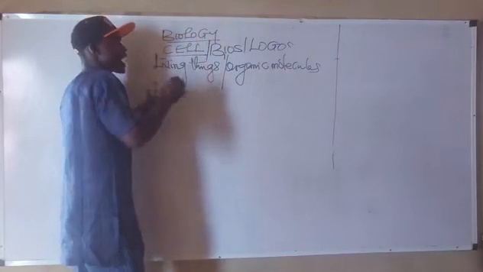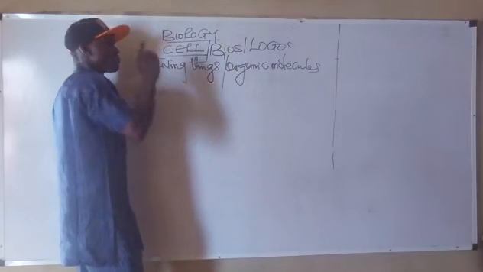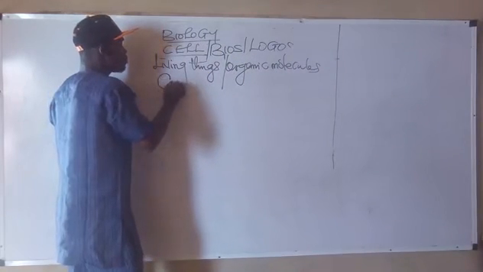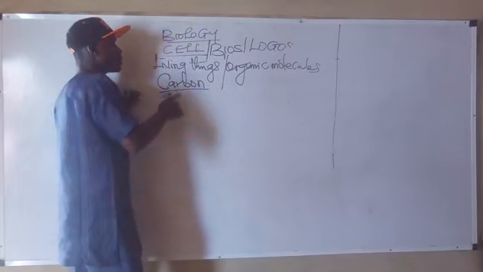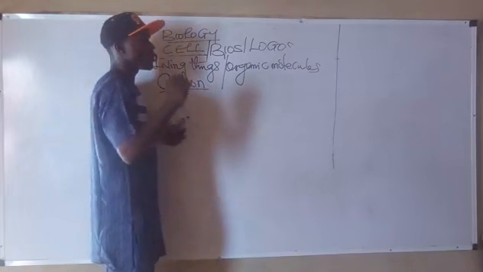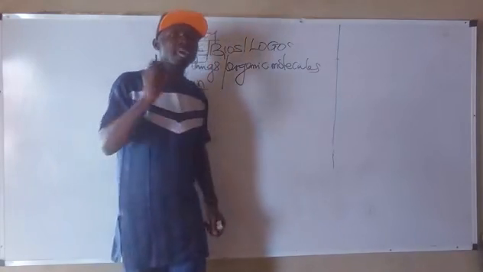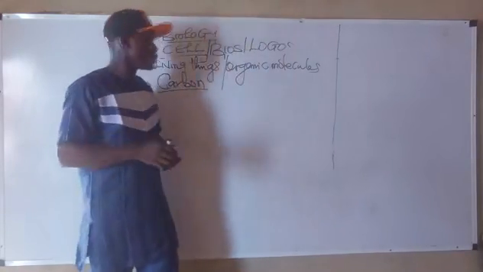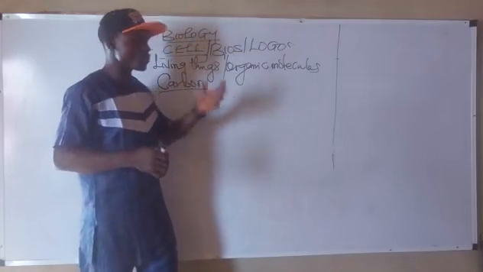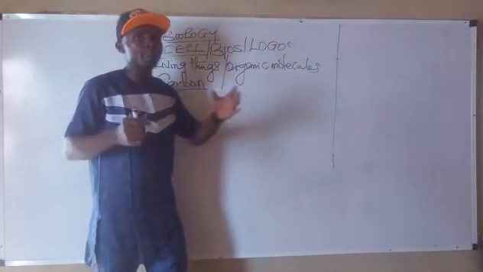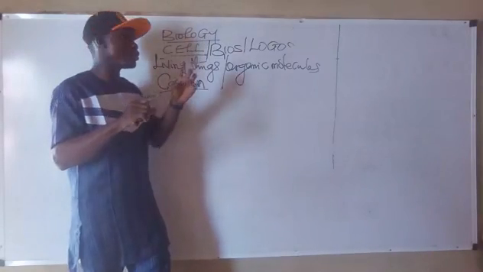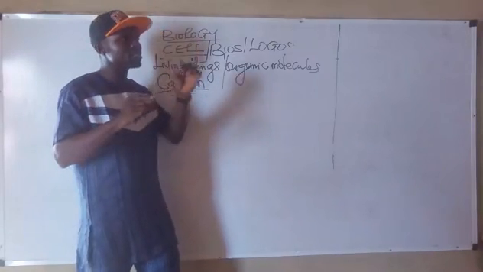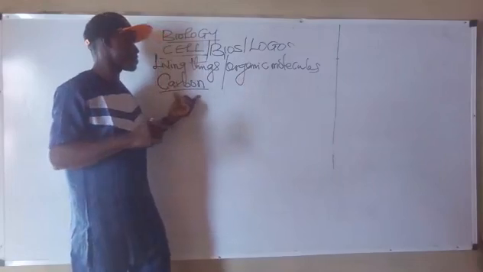The living things are believed to be formed from one of the most important organic molecules called what? Carbon. So carbon is the most important element that makes up every living thing on earth. We have all the macro and micro elements, but the one considered most important is carbon.